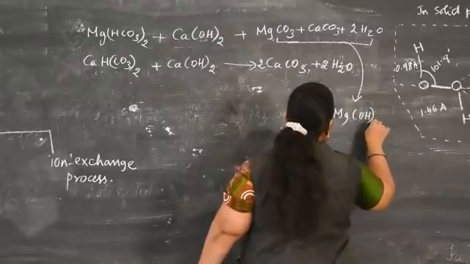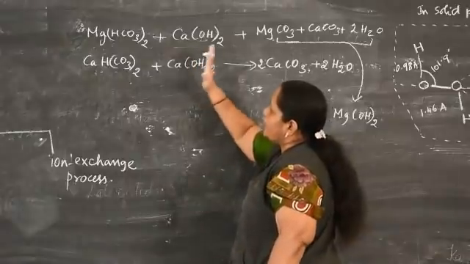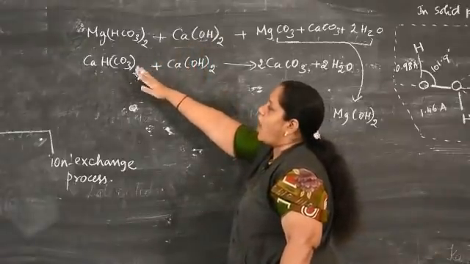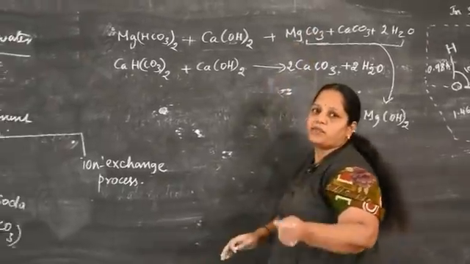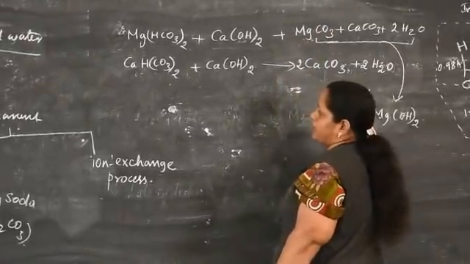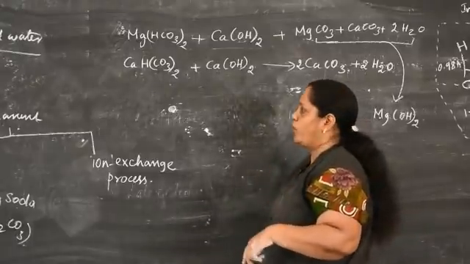We know that it is insoluble in water. So in Clark's method, we add lime water to hot water. All these are converted into insoluble magnesium carbonate and magnesium hydroxide. In this way, we remove the temporary hardness from hot water.